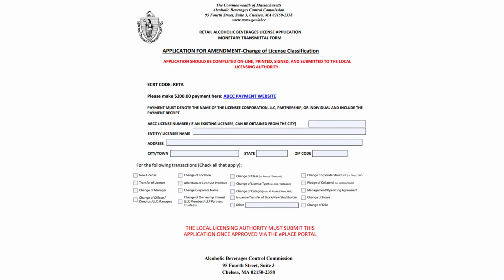The first page of the Change of Category application PDF is the ABCC's monetary transmittal form. The $200 filing fee can be paid through the ABCC's ePay system. The link is included in the form and is also in the description below. After you submit the payment, please include a copy of the receipt in the application packet. Please complete all fields, including the ABCC license number. Also, check off Change of Category Transaction Type at the bottom of the form.